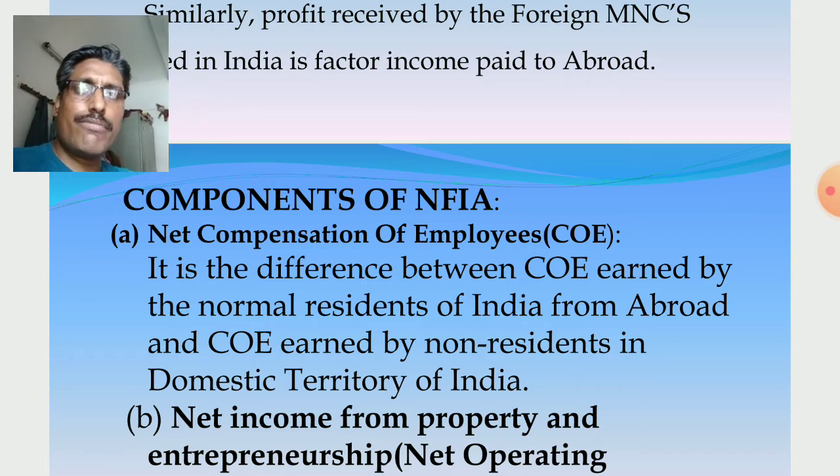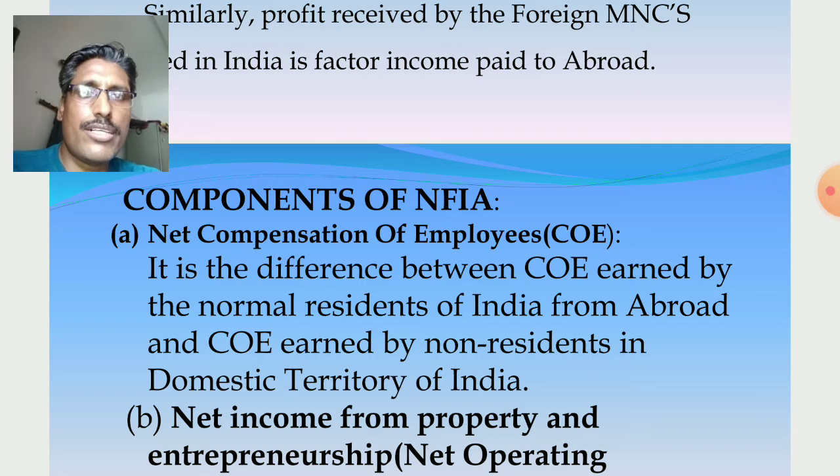So in case of net compensation of employees, our normal residents working in foreign territory receive COE, and some foreign residents, or for us non-residents, work in our domestic territory, and COE is paid to them. So it is the difference between COE received by Indian residents from abroad and the compensation of employees paid to non-residents working in the domestic territory of the country.